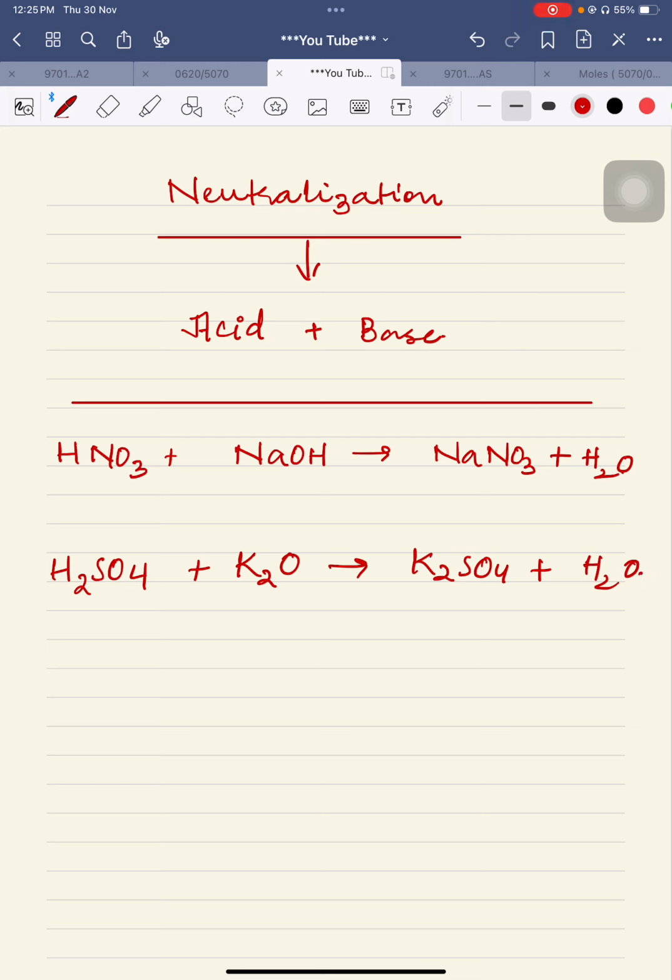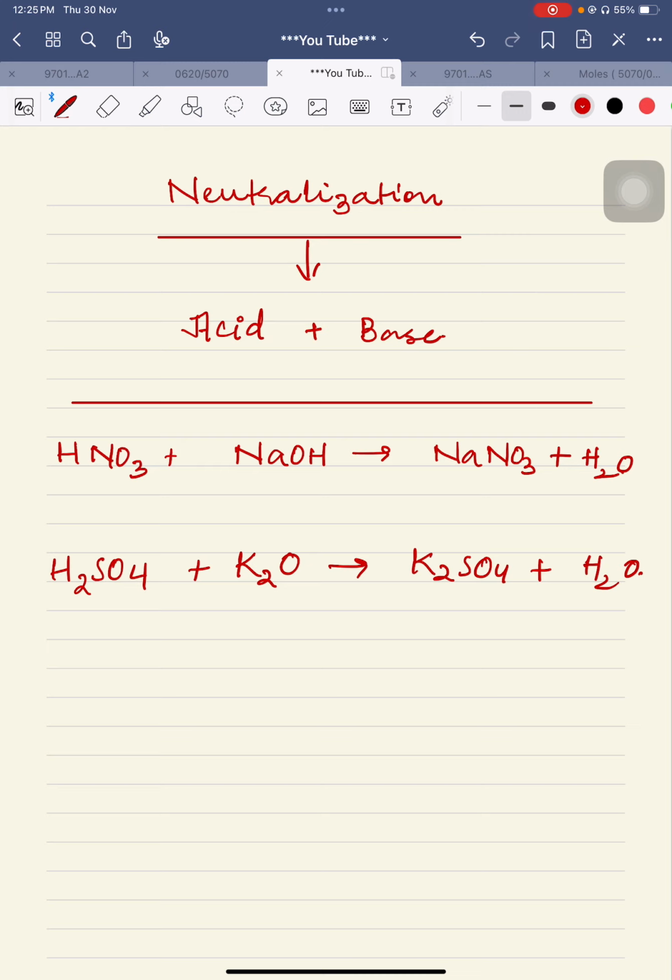Some of you may be thinking that we have done this type of reaction in the topic of acids. Yes, we have done such topics in acids. Over there, I did not tell you that this is neutralization, because I had not taught you the concept of bases till that stage, so I did not use the term neutralization.